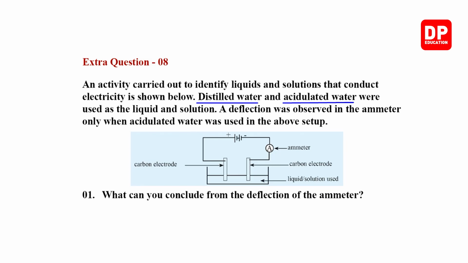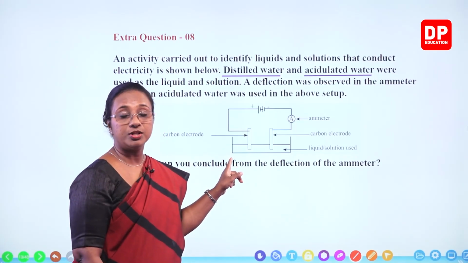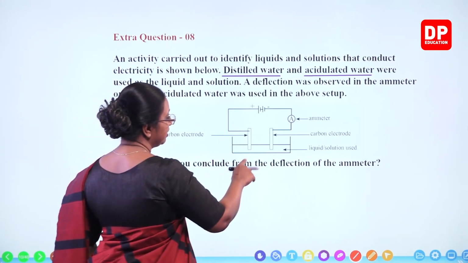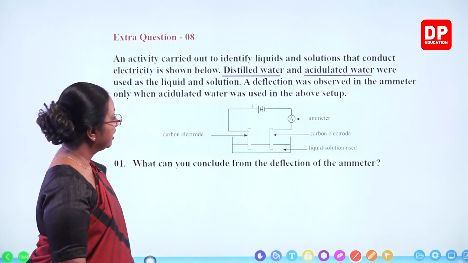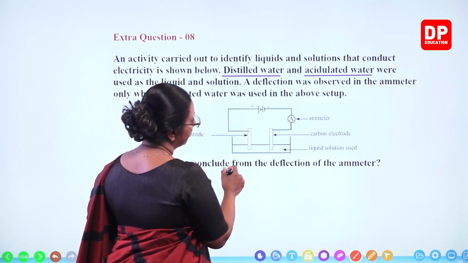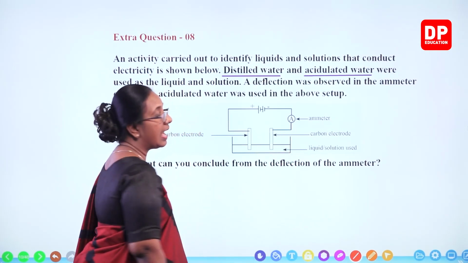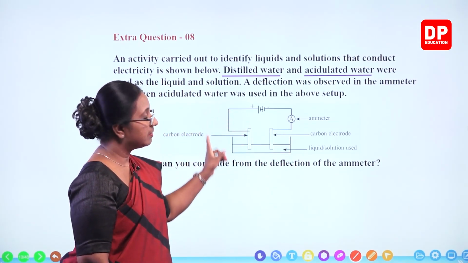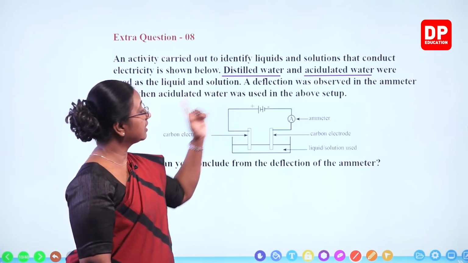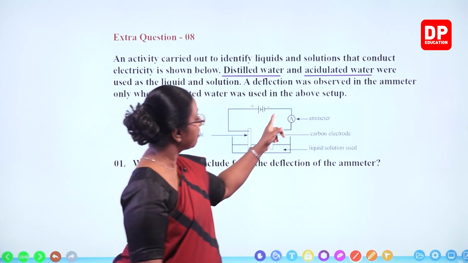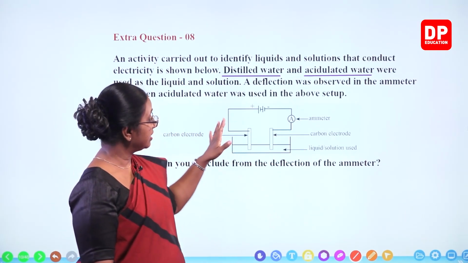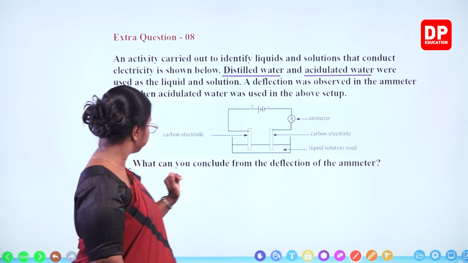You can see the cell here, the container or the beaker containing the liquid or the solution. Inside that we use 2 carbon electrodes and they are connected to the dry cell, the batteries, positive and negative terminals, and there is the ammeter. So the batteries provide electricity that is used to observe whether they conduct electricity or not, and then from the deflection of the ammeter you can confirm that. So that is the observation there.